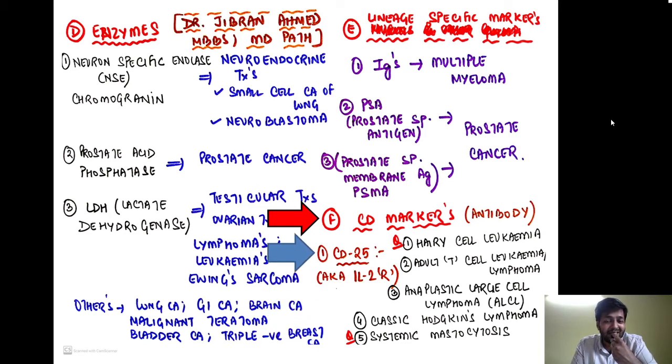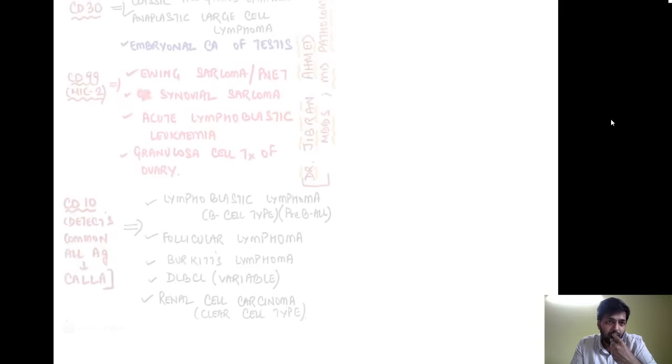For example, CD25. It is also known as interleukin-2 receptor, and classically it is raised in 5 important conditions. One is hairy cell leukemia. Then we have ATLL, that is adult T cell leukemia lymphoma. Thirdly, we have anaplastic large cell lymphoma, classic Hodgkin's lymphoma, as well as systemic mastocytosis. Out of all of these, the most important is hairy cell leukemia. CD25 is positive in hairy cell leukemia.